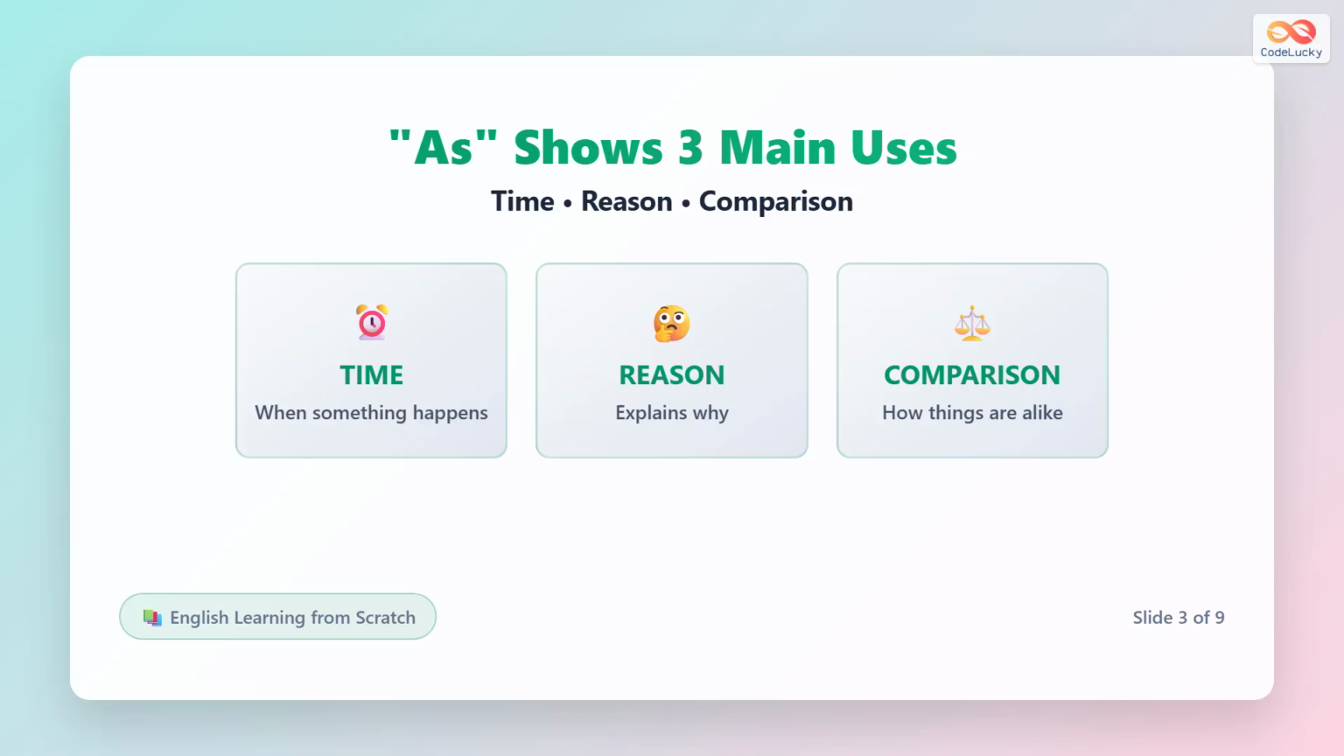The word as has three main uses as a subordinating conjunction. First, it shows time, meaning when something happens. Second, it shows reason, meaning it explains why something happens. Third, it shows comparison, meaning how things are similar to each other.